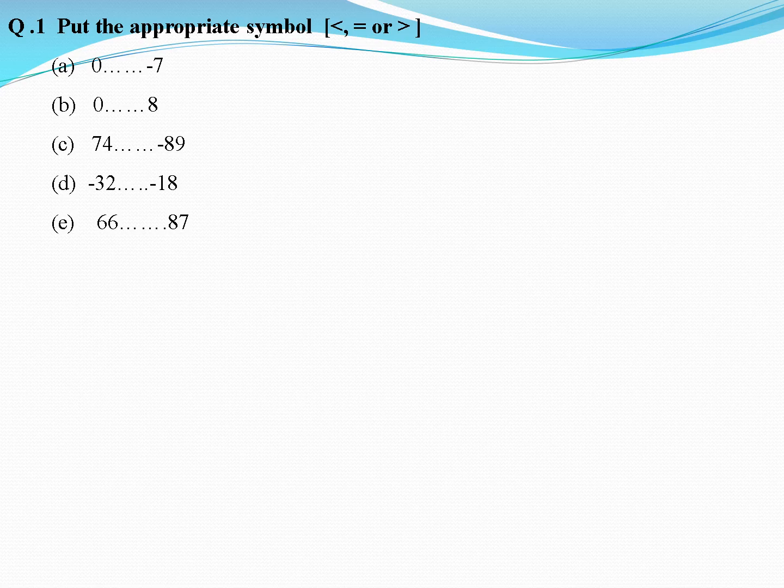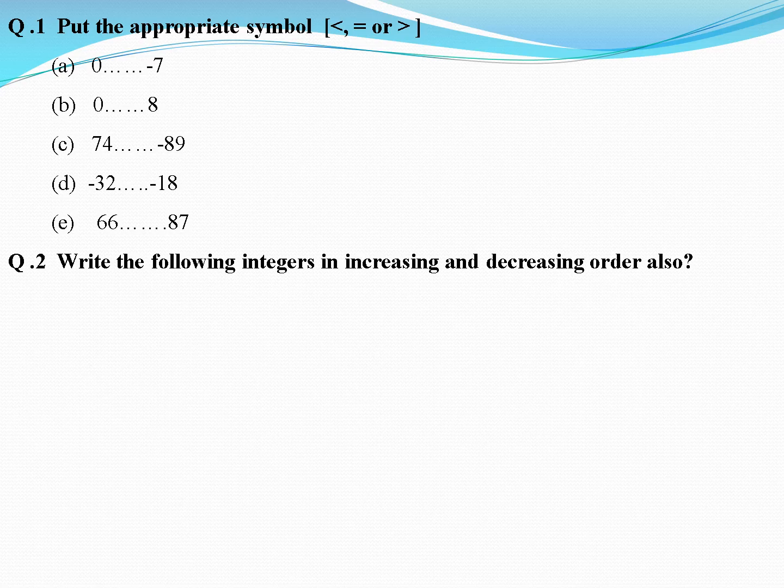And in the C part, what sign will come? 74 is greater than -89. In the D part, -32 is less than -18. And in the E part, 66 is less than 87.